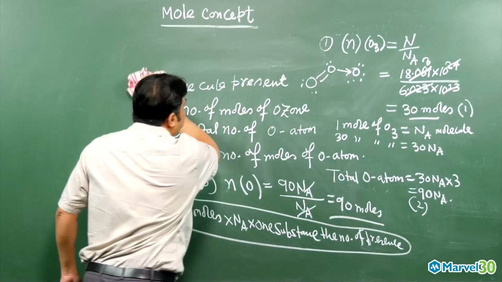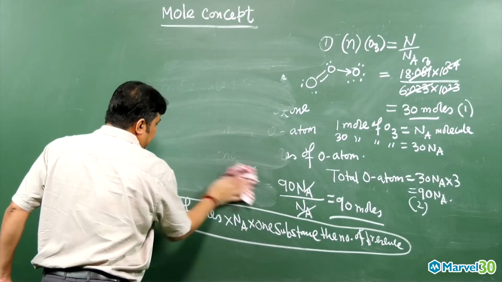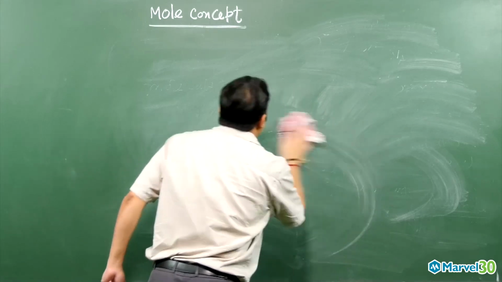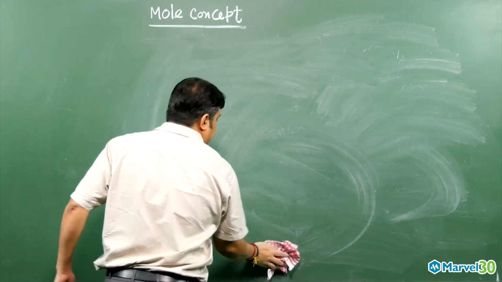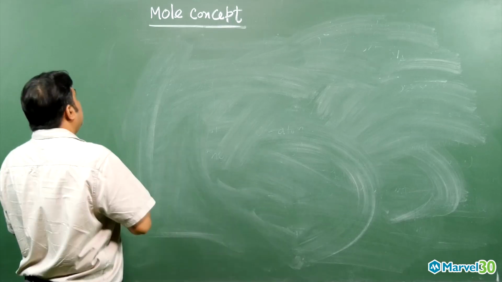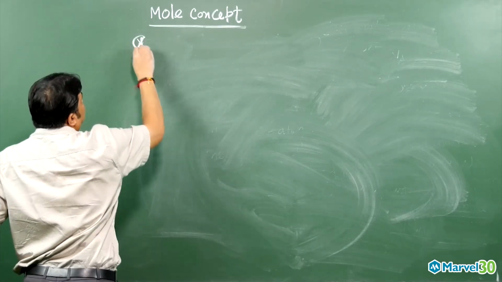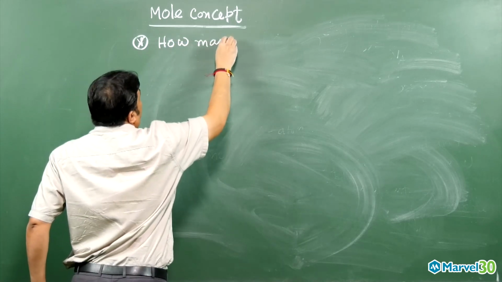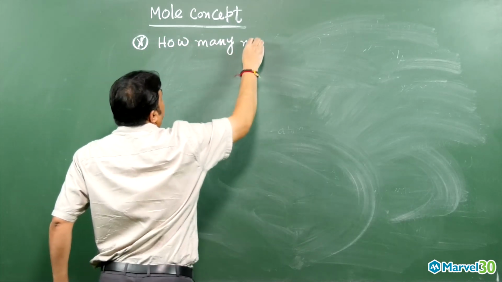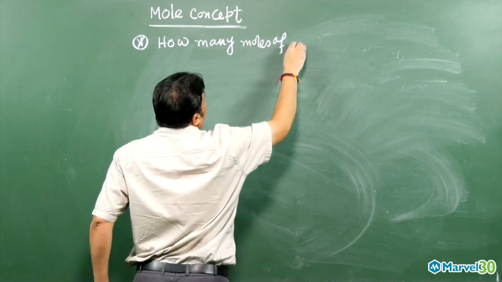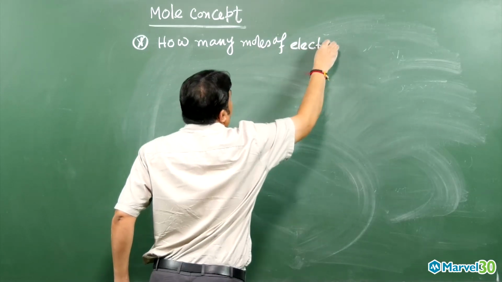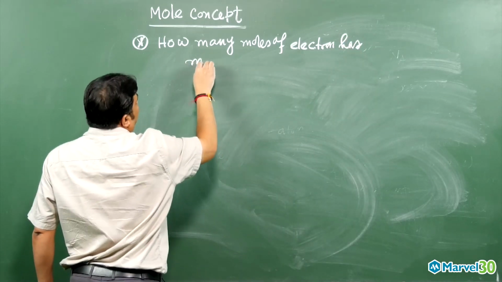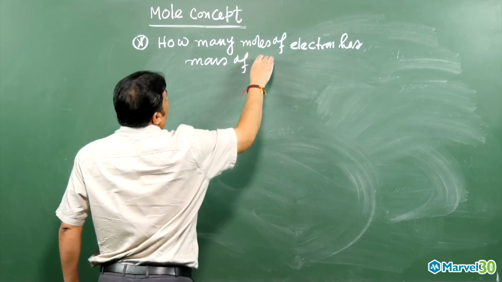So you look at the problem, they ask this way: how many moles of electron has a mass of 1 kg?